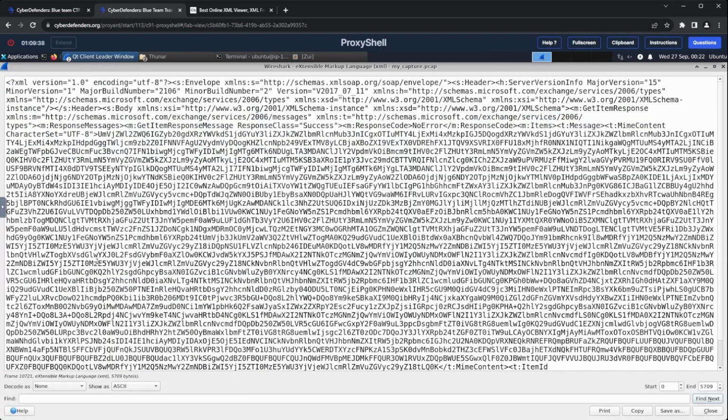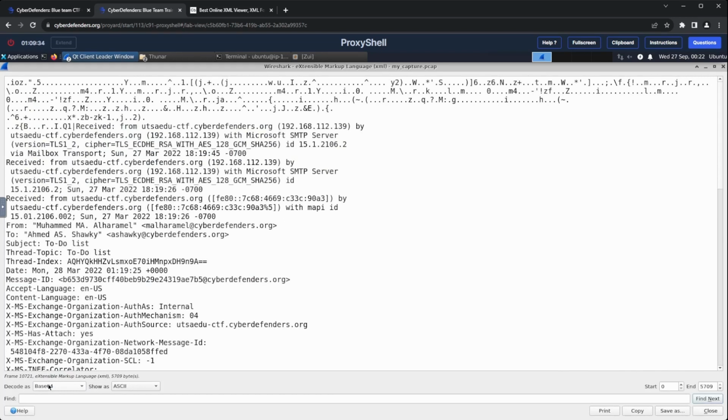However, it seems that the entire email body is base64 encoded, so I will just decode the whole thing as base64 from the drop-down menu at the bottom. Once we do that, we can see all the information about that specific email, including the sender and the receiver. And if we recall, the question asked about the email address of the sender. So let's submit that.